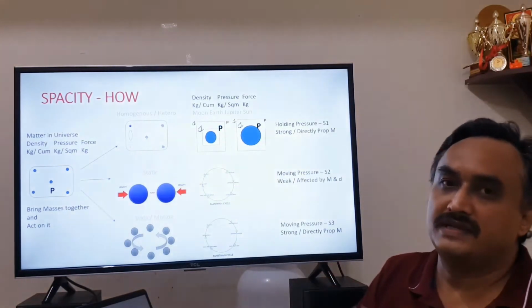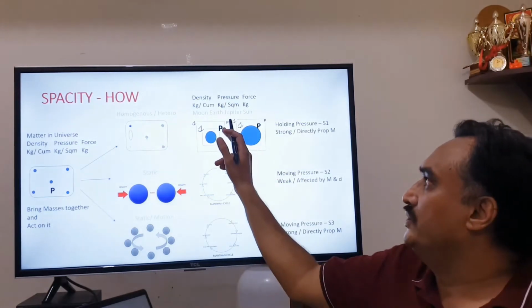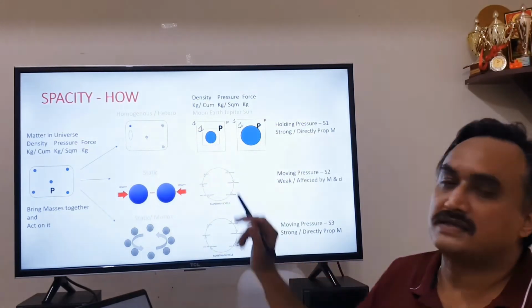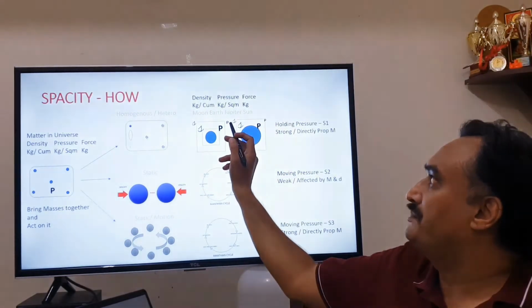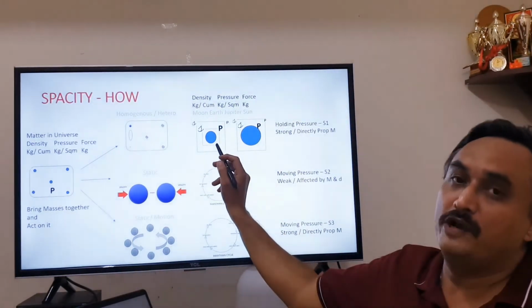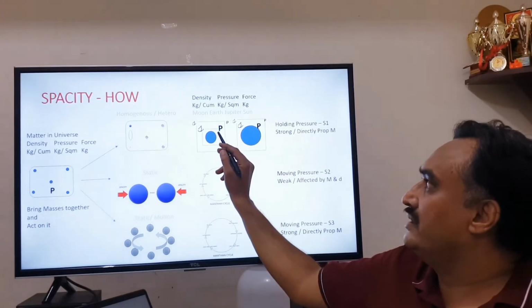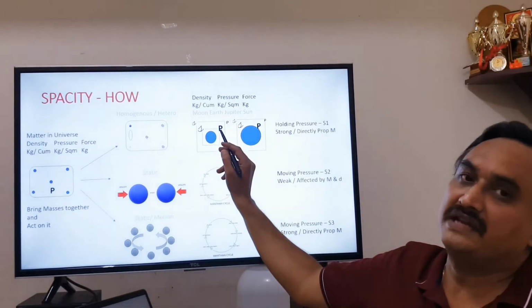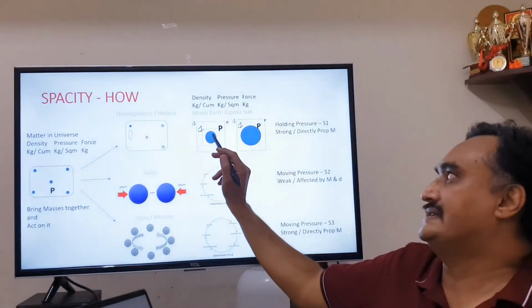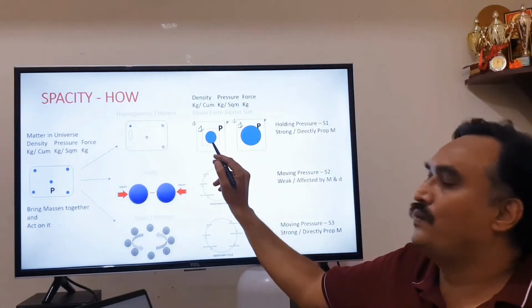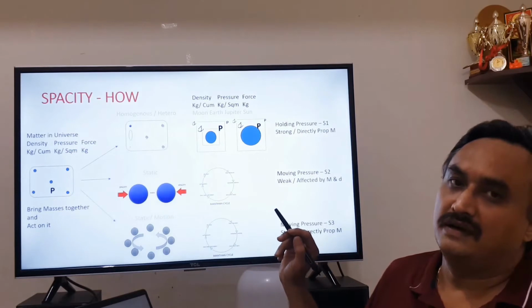Let us assume there is a particular density; reduce the volume, come near this mass. Now what happens? The pressure P increases because the volume has decreased. So as you see, once you come near the mass, the pressure keeps increasing, spacity is increasing. It is the highest on the surface of the mass.